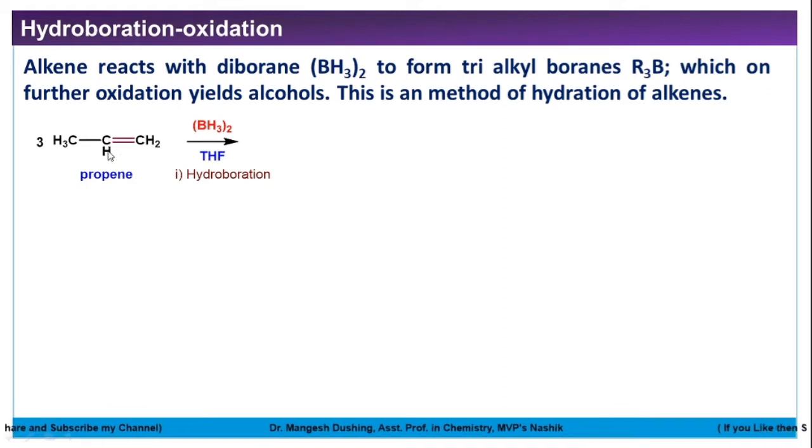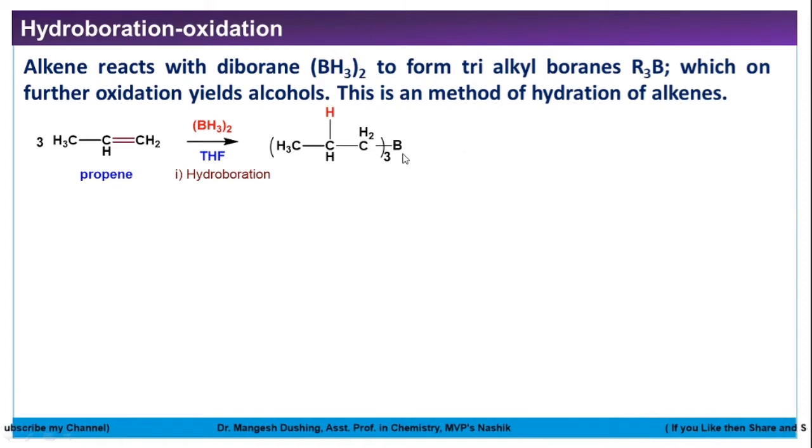That's why the negative part of the reagent goes to the carbon atom which has less number of hydrogen atoms. Here, this is CH, this is CH2. So it has a less number of hydrogen atoms. So the negative part is hydrogen. Hydrogen goes to the carbon which has less number of hydrogen atoms, while boron prefers a carbon which is less substituted. Friends, boron valence is 3. So one hydroboron can react with three molecules of alkene. So we'll get this product.